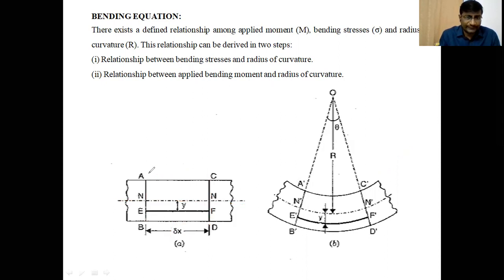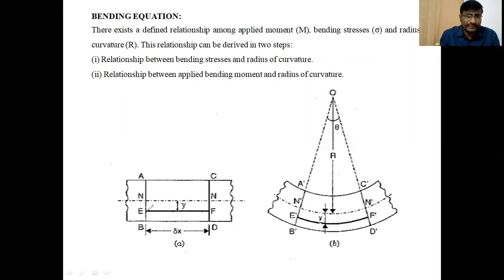On the transverse sections AB and CD, we are considering other points. NN is the neutral layer, and EF is one of the layers at a distance of y from the neutral layer, on which we are going to calculate the stresses. EF is a layer below the neutral layer at a distance y.